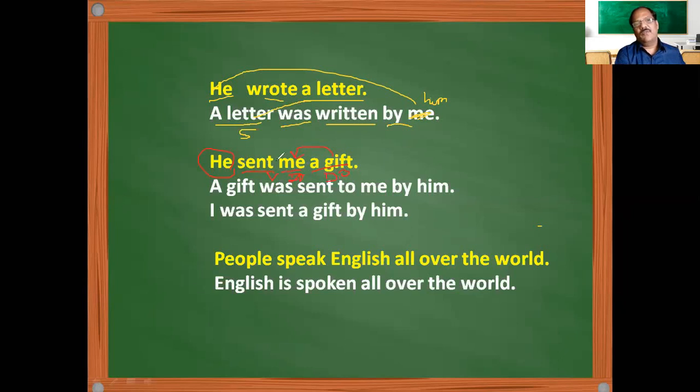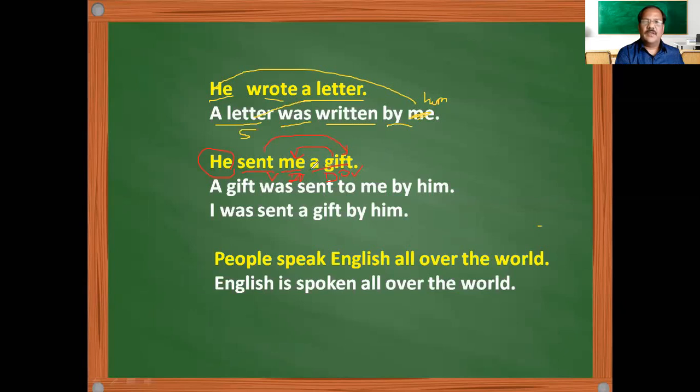He sent what? Sent what is sent gift. So it is what we call the direct object. And it has also given one more object, which is what we call the indirect object. So "He sent me a gift" has two objects here. So when it has two objects, two passive sentences are possible.